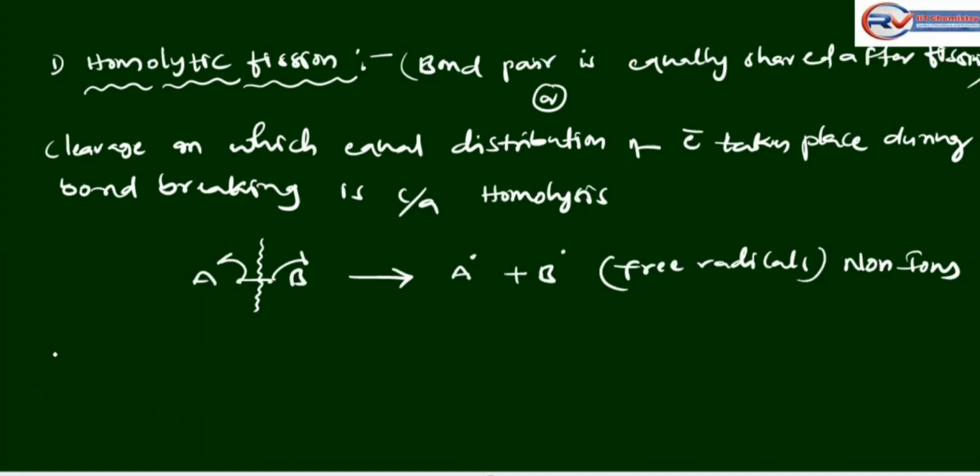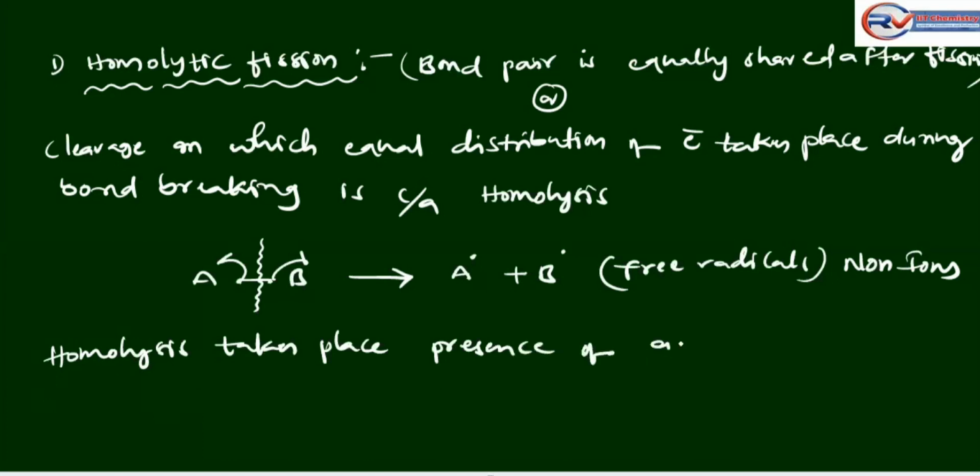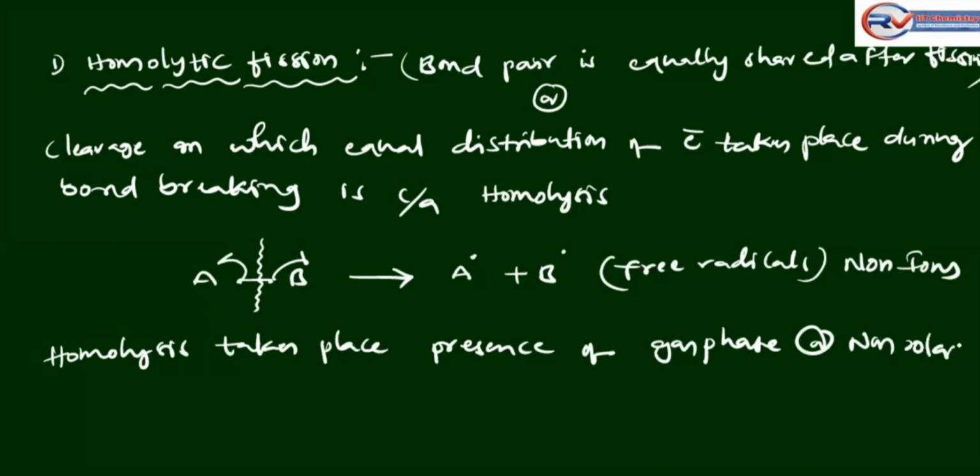Homolysis takes place in the presence of the gas phase or non-polar solvents like carbon tetrachloride, benzene, carbon disulfide (CS2).